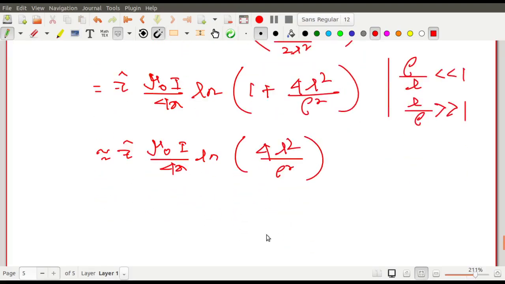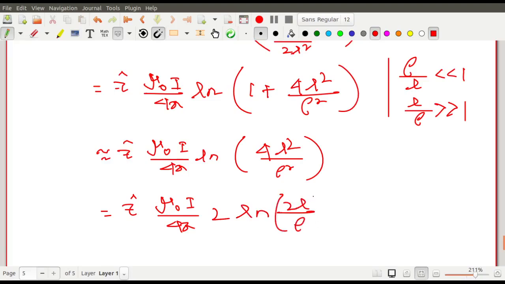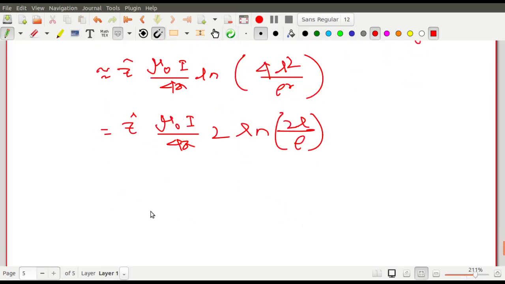Everything is squared, so you can simply write it again as mu 0 I by 4 pi, this is 2 times log of 2L by rho, because this is 2L by rho whole square. So this one is z cap mu 0 I by 2 pi log of 2L by rho.